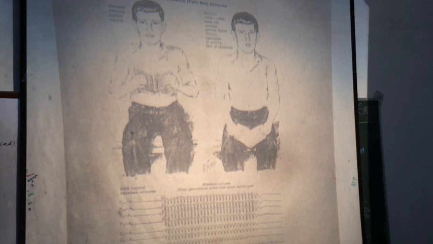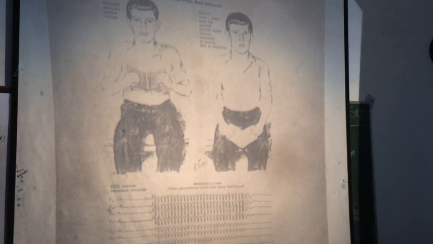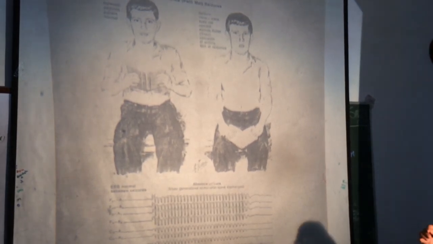Now in petit mal epilepsy or absence seizures, there are brief periods of unconsciousness lasting for 5 to 30 seconds.